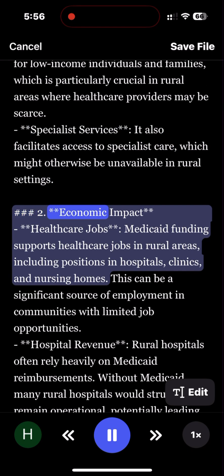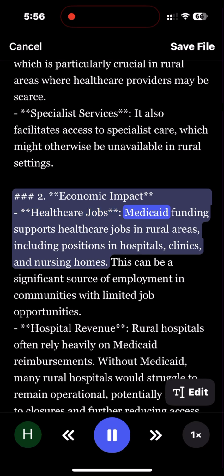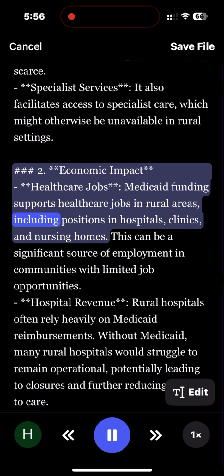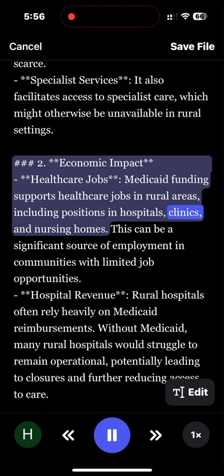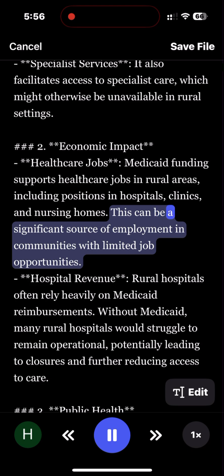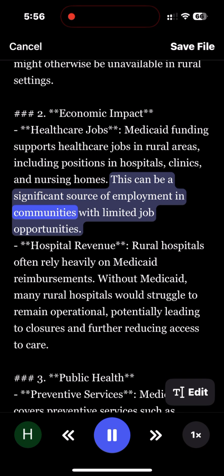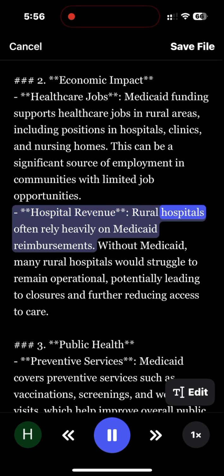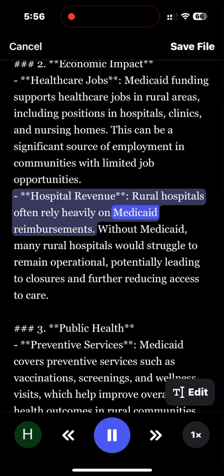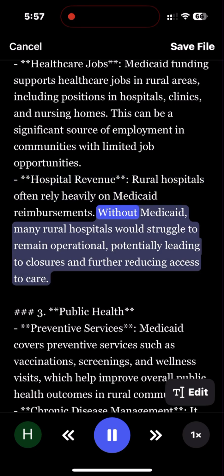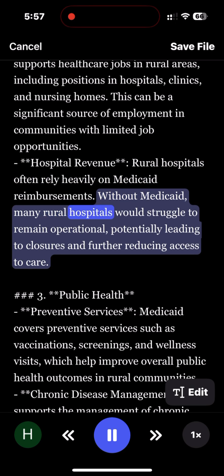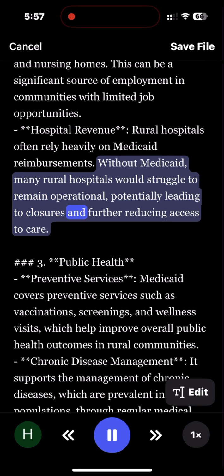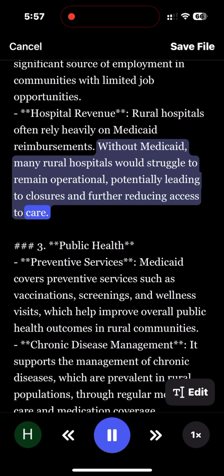Number 2, economic impact. Healthcare jobs: Medicaid funding supports healthcare jobs in rural areas, including positions in hospitals, clinics, and nursing homes. This can be a significant source of employment in communities with limited job opportunities. Hospital revenue: rural hospitals often rely heavily on Medicaid reimbursements. Without Medicaid, many rural hospitals would struggle to remain operational, potentially leading to closures and further reducing access to care.